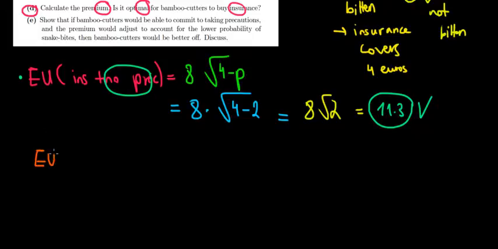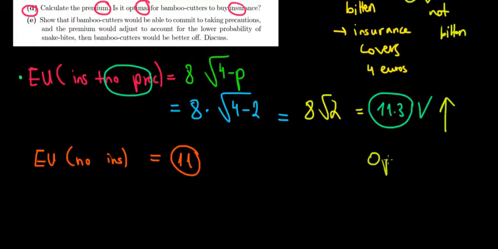So the expected utility with no insurance would be equal to 11 euros, and what we can see is that this insurance makes the guy better off. The expected utility increases. So yes, it is optimal to take it. Hope this makes sense. In the next video, we go to part E.